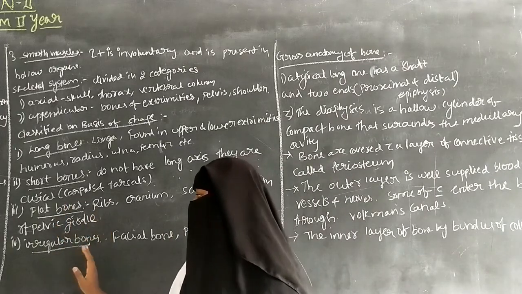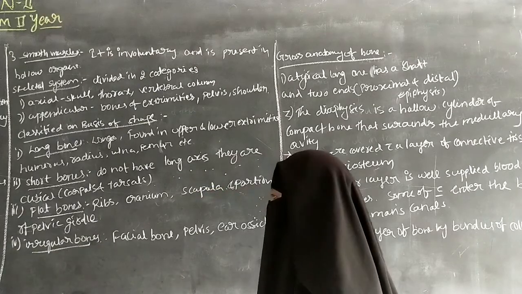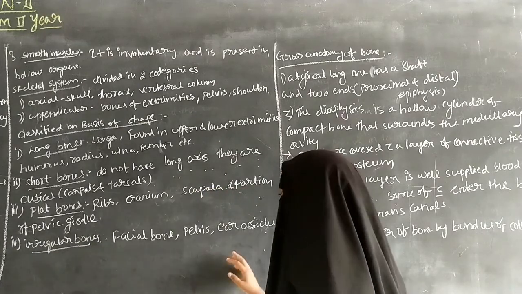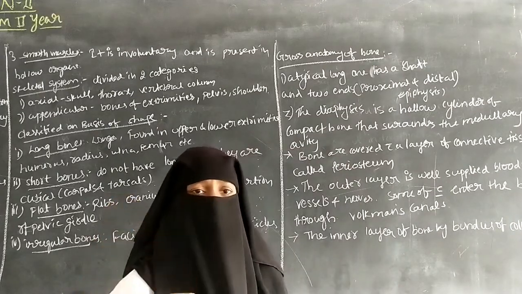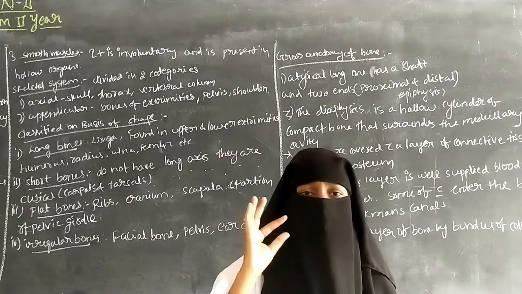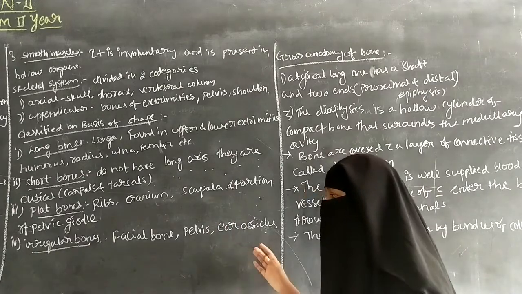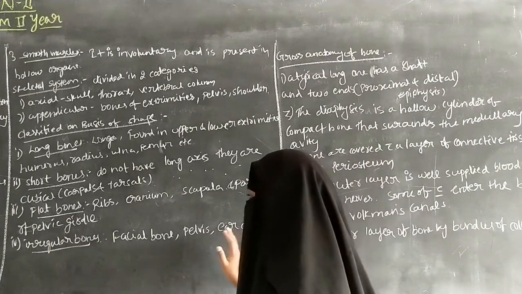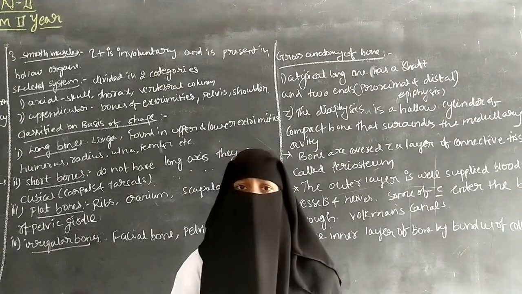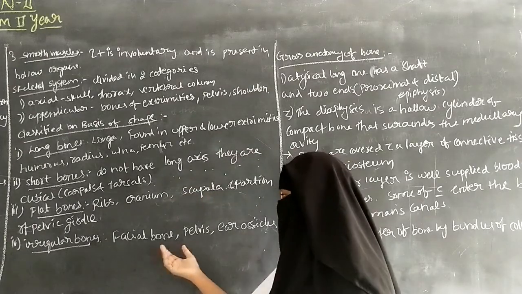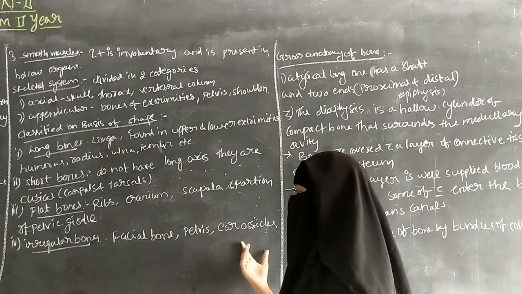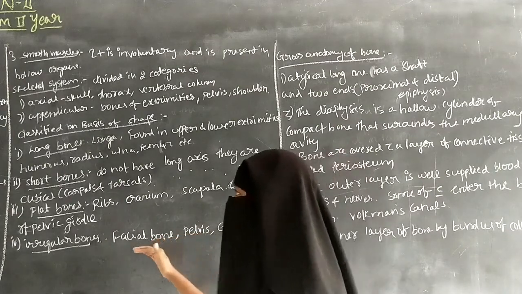And the next one is irregular bones. Irregular bones include the facial bones, the pelvis, and the ear ossicles. Ear ossicles are the bones situated inside the middle ear. The bones become irregular, so they can be facial bones, the pelvis, and the ear ossicles. It is about the irregular bones.